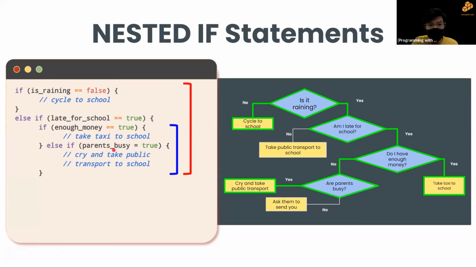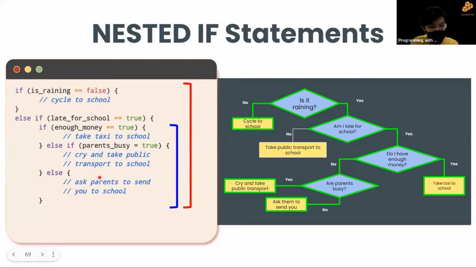So if our parents are busy, it's true. So they are busy. We cry and take public transport, right? Because we'll be late for school. So if they're not busy and we don't have enough money, then we can ask them to send us to school, right? Since they're not busy, they'll be more than happy to send you to school, right?